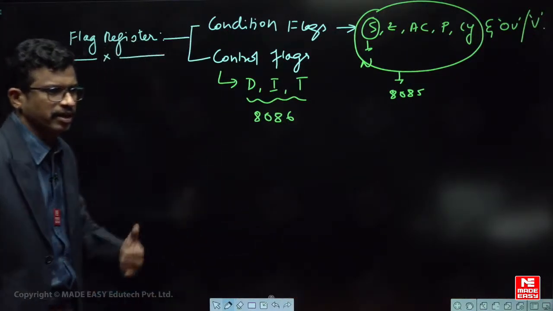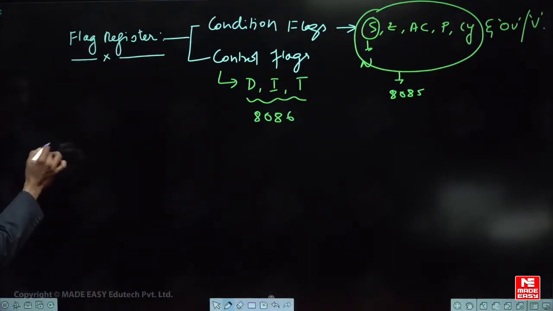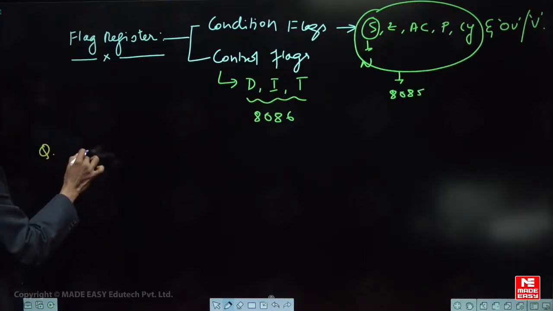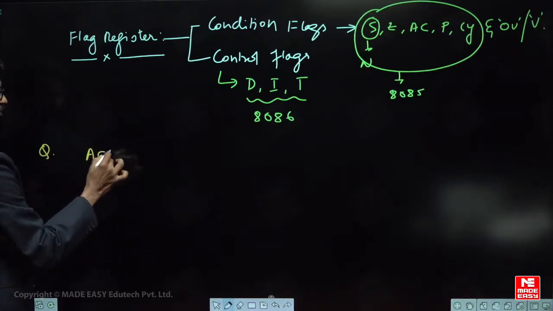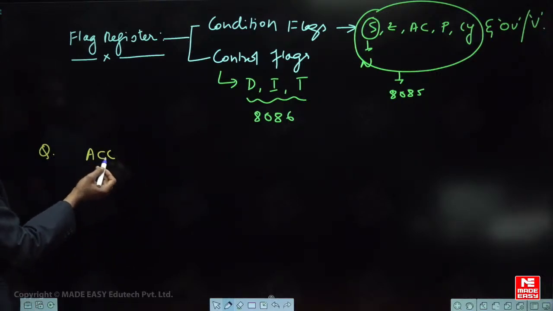Is it understood? So now let us take one simple question and see how to find the particular flag. I am giving you two questions. For example, take one more special purpose register, the accumulator. In most CPUs the result is stored in the accumulator.